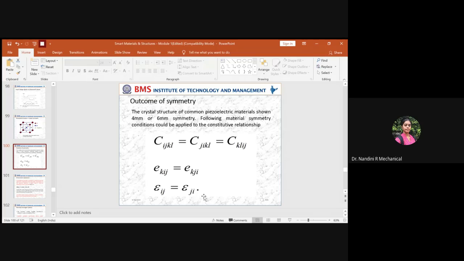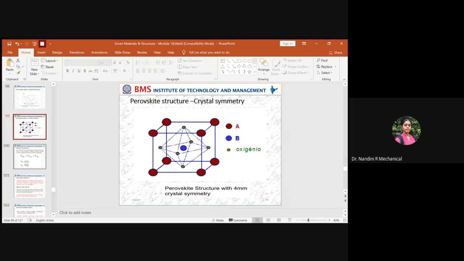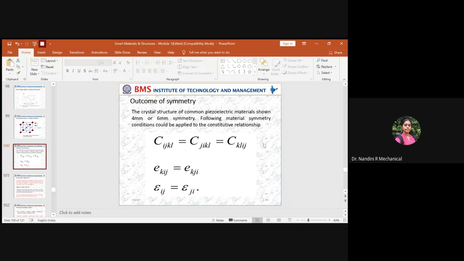provided you have derived your mathematical equation properly and did the analysis properly. Both the values should yield the same. So this is the outcome when you have a crystal structure that is symmetric in nature. If the given crystal structure is not symmetric, then these values will not be the same. It will keep on changing because the symmetrical nature is not there in the piezoelectric material you have developed.